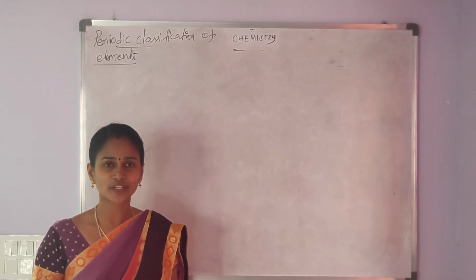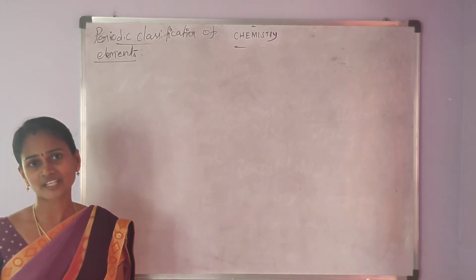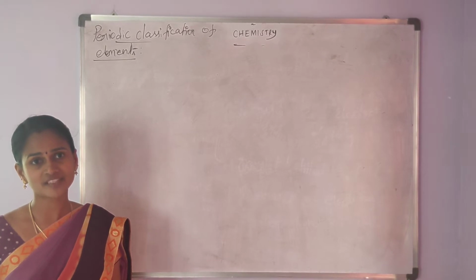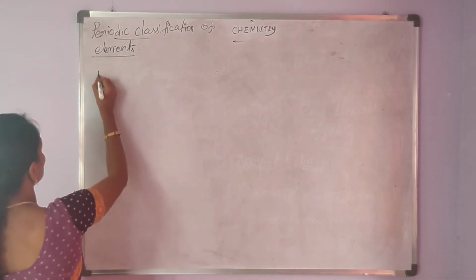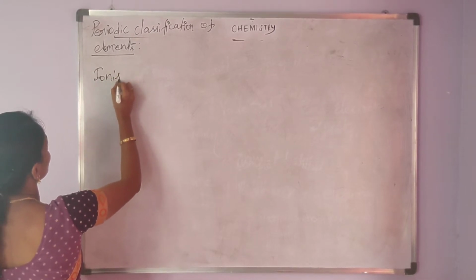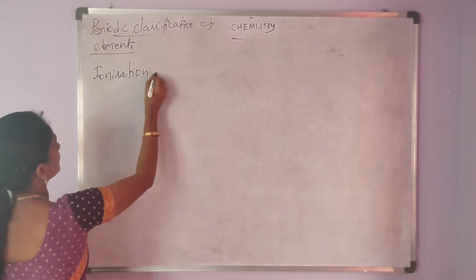Good morning students. Today our topic is chapter 8, periodic classification of elements. In this session we will discuss ionization energy, electron affinity and electronegativity.